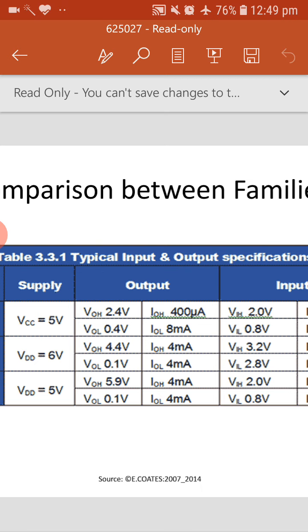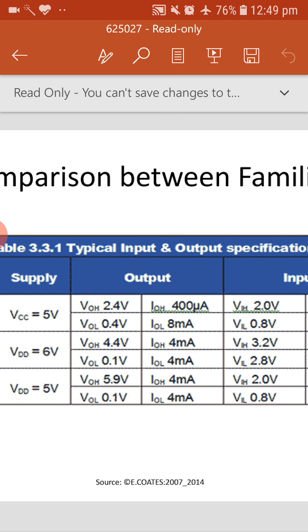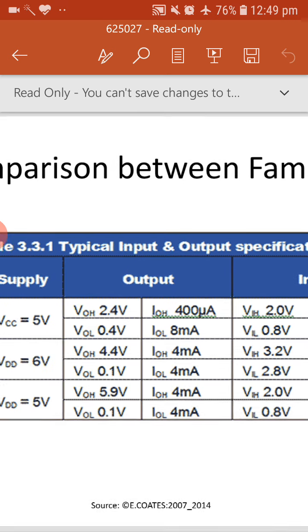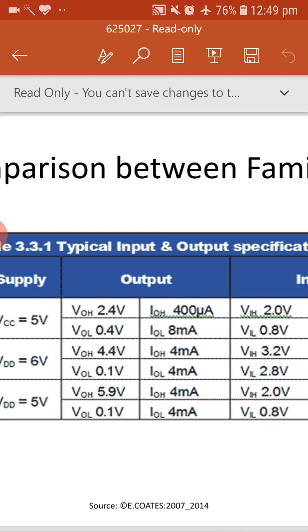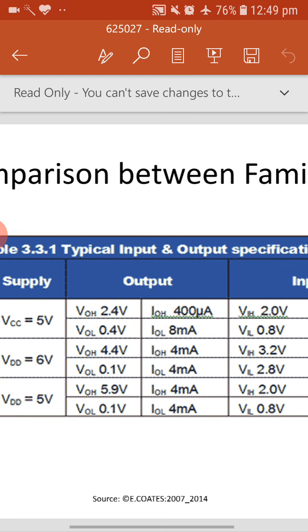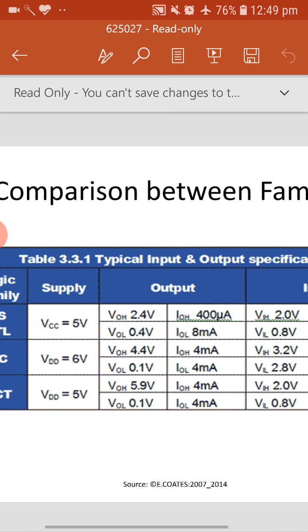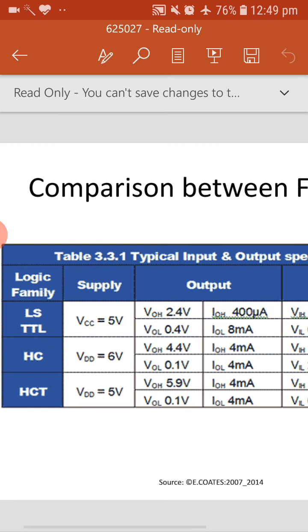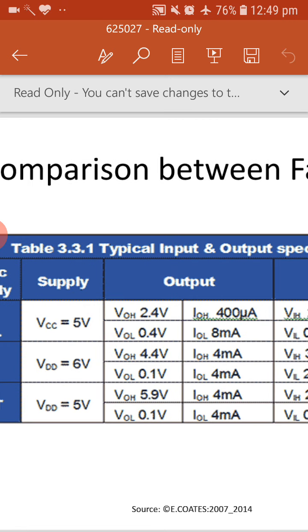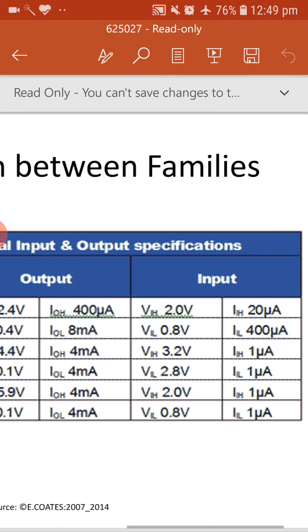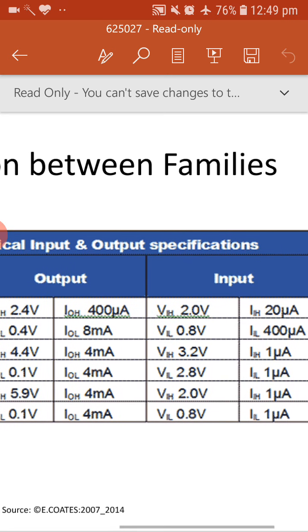So after the 0.4 it will not be taken as 0, it will be taken as some other junk value. So the maximum 0.4 we need to give, and if you want to say 1, minimum 2.4, it should be above 2.4, then we can say that it is logic 1 in the TTL. Similarly for HC and HCT, there are different values, and similarly you can observe current values.